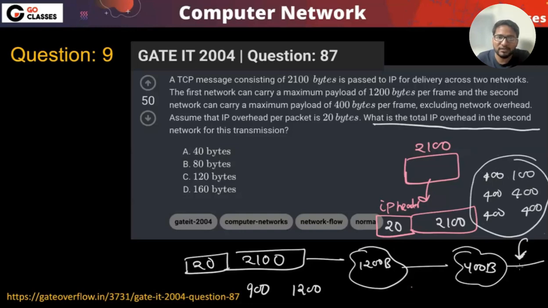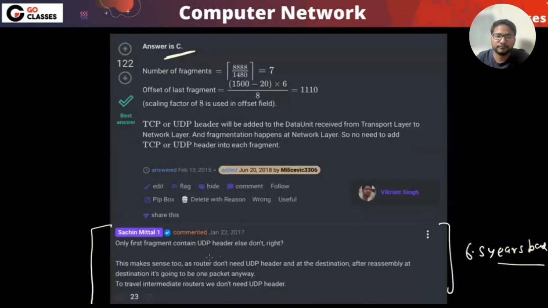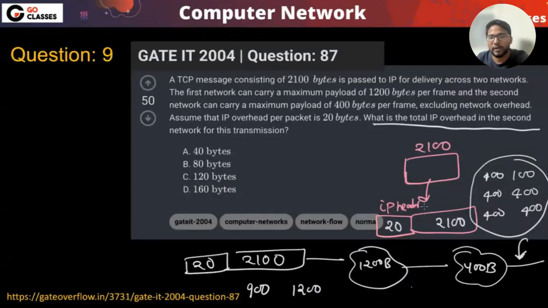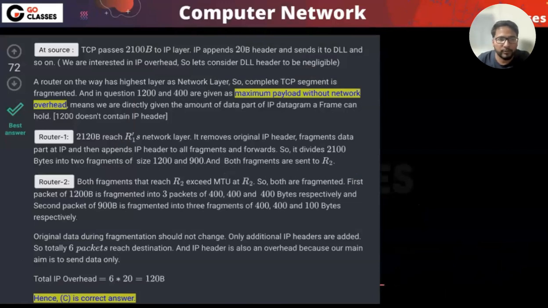So what is the total IP overhead in the second network in this transmission? It means the total IP header sizes. So the total IP header size will be 120 bytes.